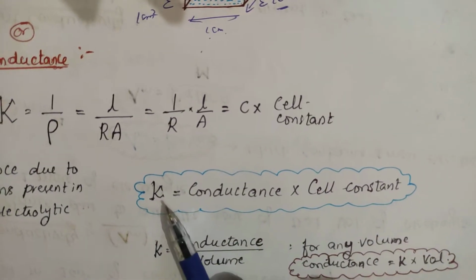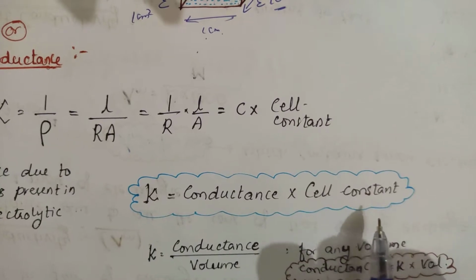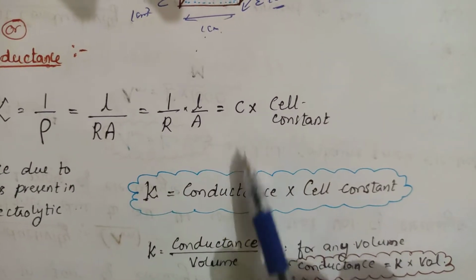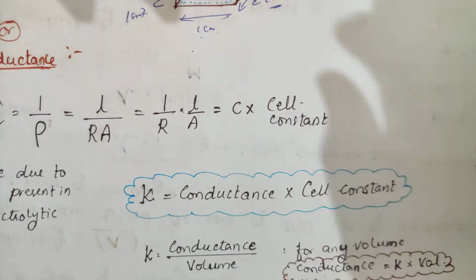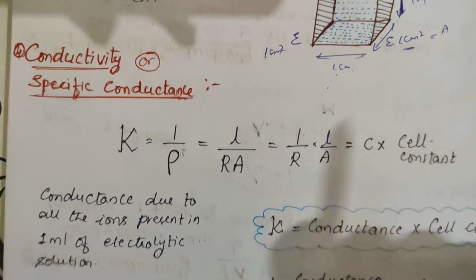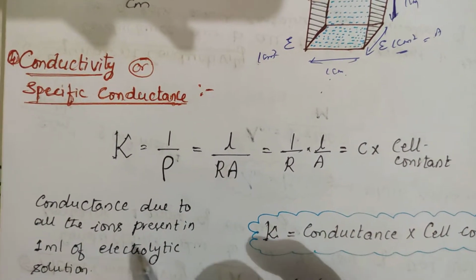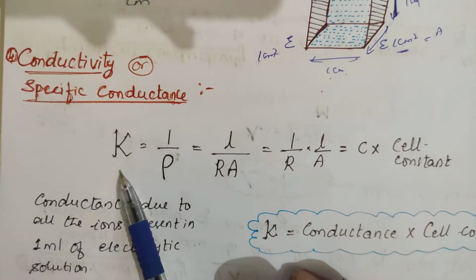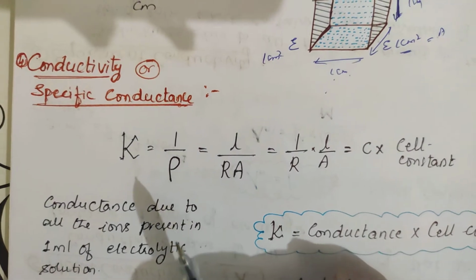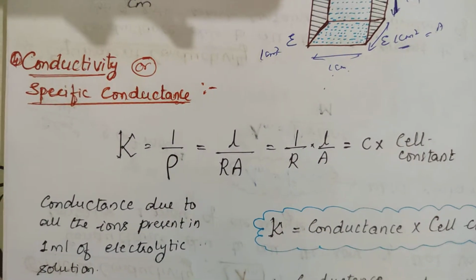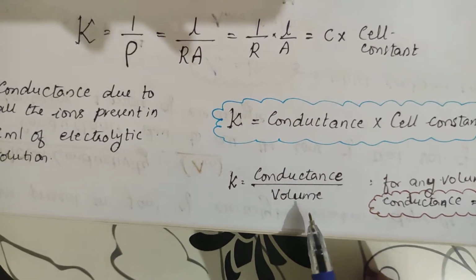Clear? So what you can write? Specific conductance or conductivity will be equal to conductance into cell constant. So K is equal to conductance into cell constant. Simply we can say that conductance due to all ions present in 1 ml of the electrolytic solution is called conductivity. Resistance due to all ions present in 1 ml of the electrolytic solution is called resistivity. So this one is nothing but conductance per ml.